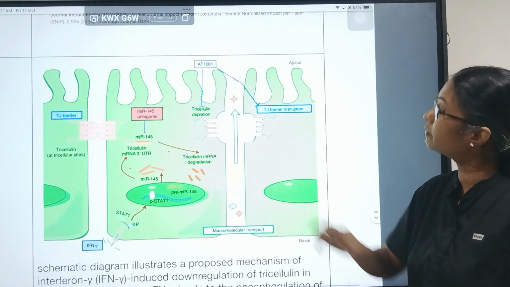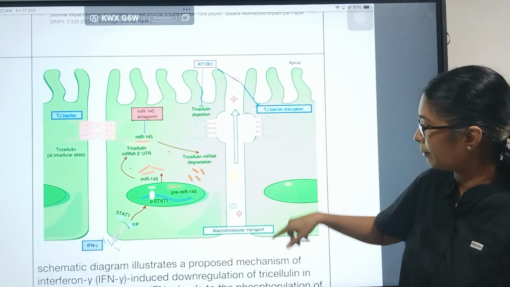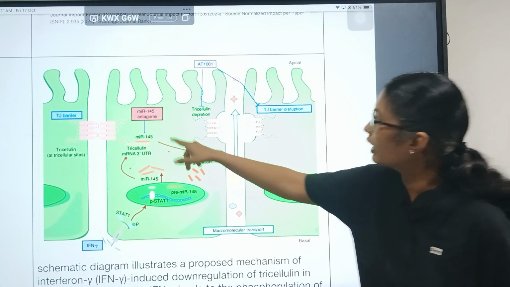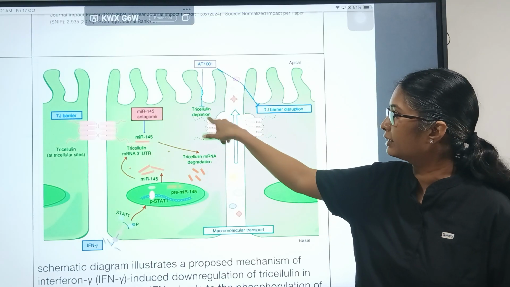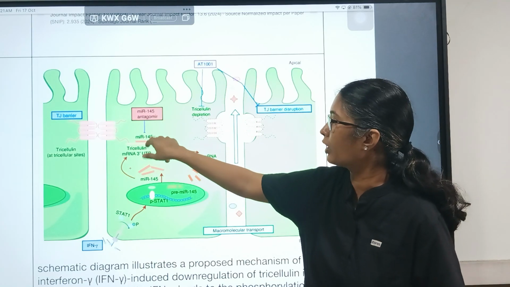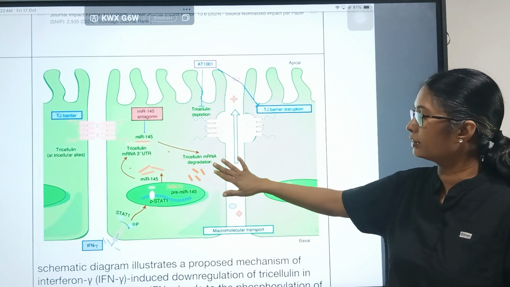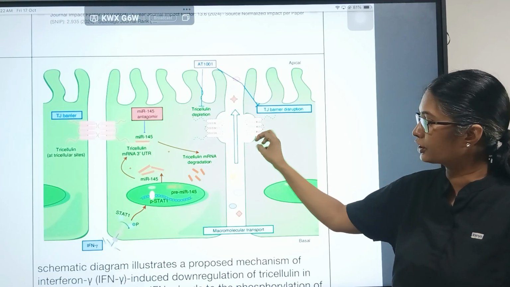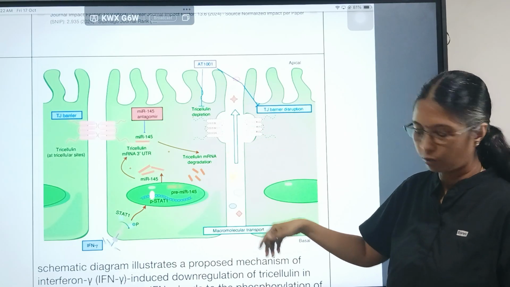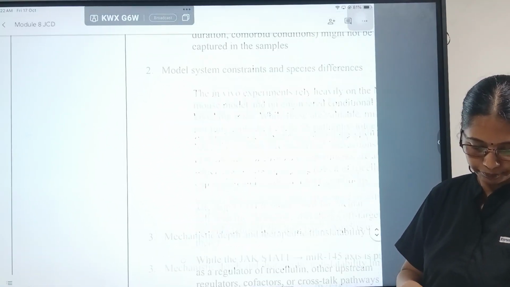So when we see where AT1001 acts and where the miR antagonist inhibition also happens, here it prevents the tricellulin depletion and here it inhibits miR-145 to prevent the tricellulin degradation. So they are trying to maintain this tricellulin protein to prevent the loss of the tight junction, which will prevent the loss of the macromolecules in the saliva secretions.